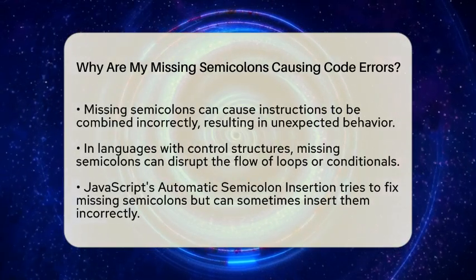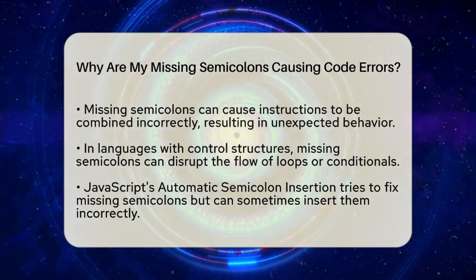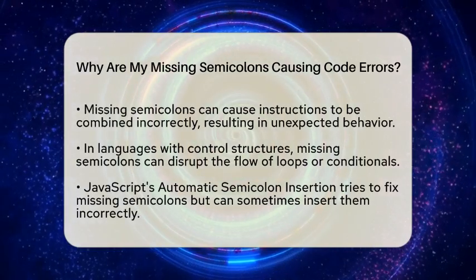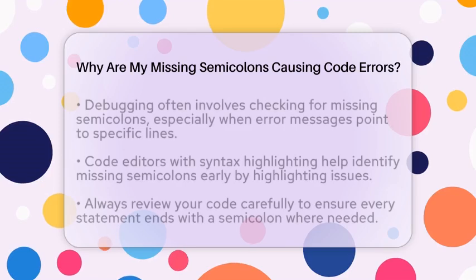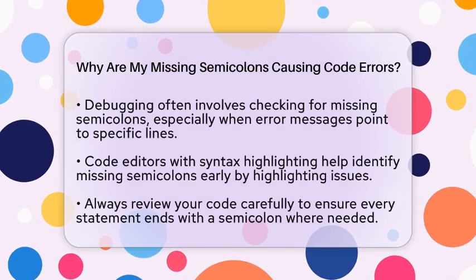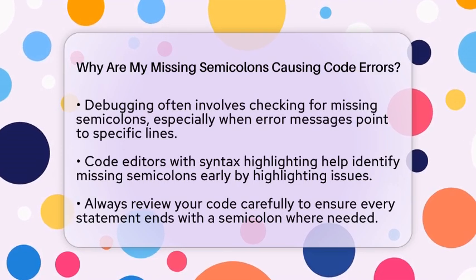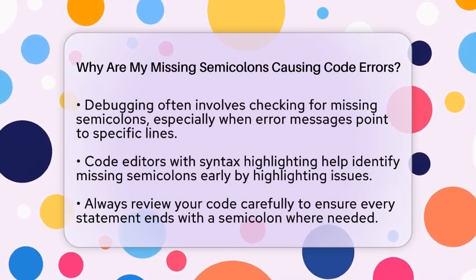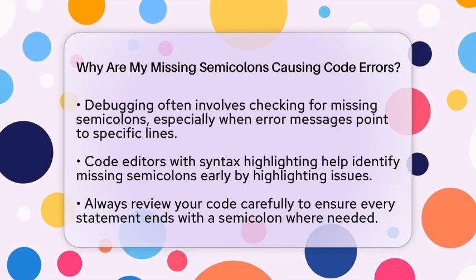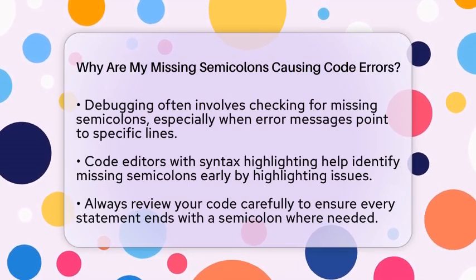Some languages like JavaScript try to fix missing semicolons automatically with something called Automatic Semicolon Insertion. But this feature is not perfect. It can sometimes insert semicolons in the wrong places, leading to bugs that are hard to find. Relying on this feature too much can make your code unpredictable.